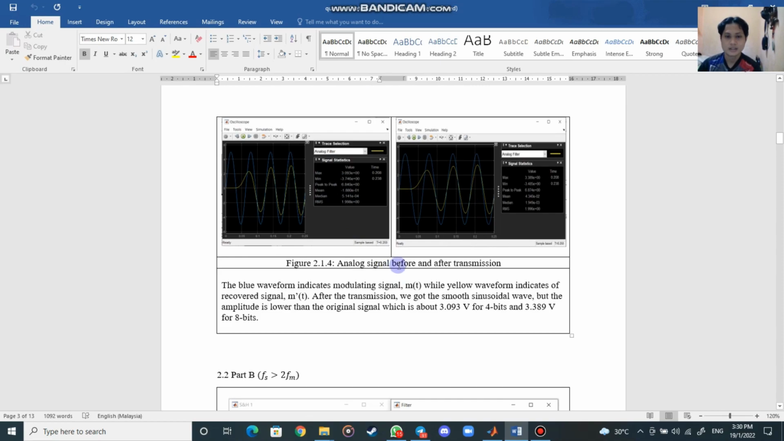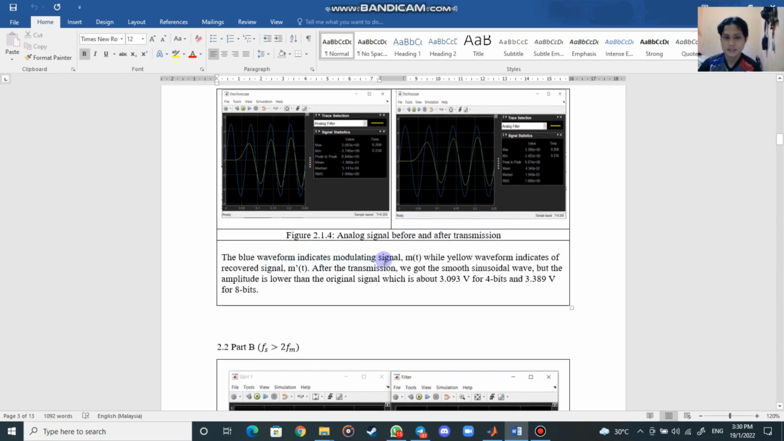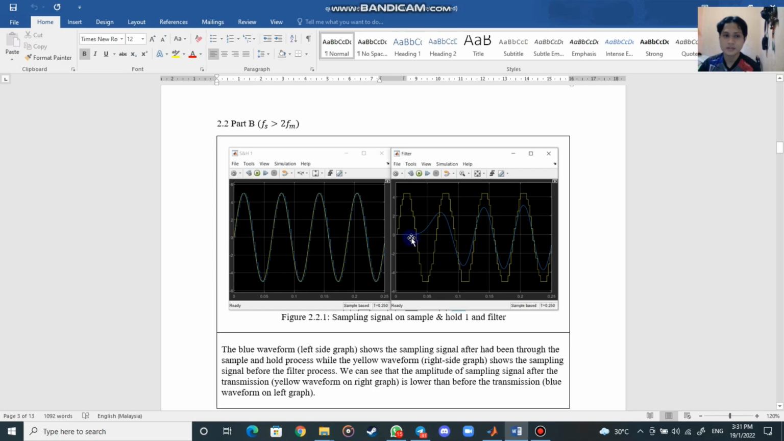Okay, this is the analog signal before and after transmission. The blue waveform indicates the modulated signal, while the yellow waveform indicates the recovered signal. So after transmission, we got a smooth sinusoidal wave, but the amplitude is lower than the original signal, which is about 3.093 volts for 4 bits, and for 8 bits it is 3.389 volts. Okay, we proceed to part B.